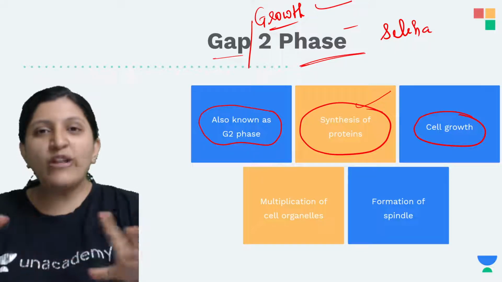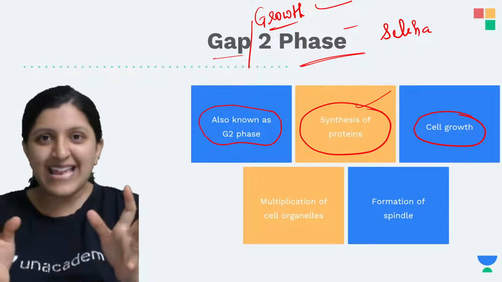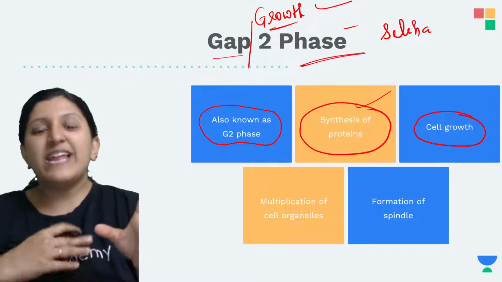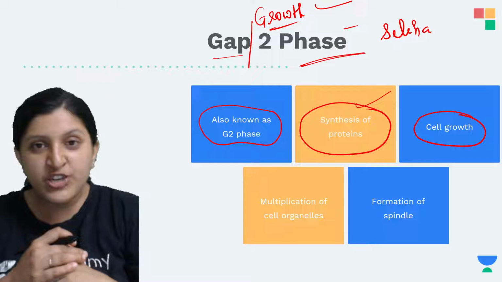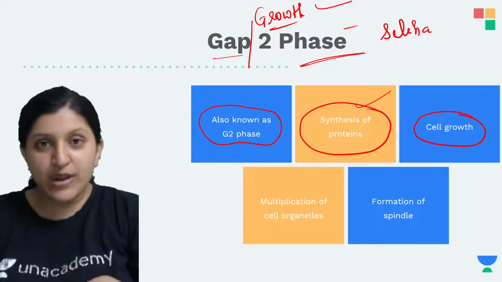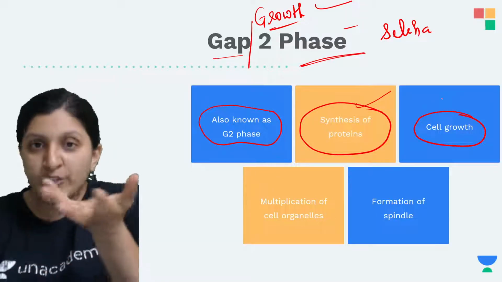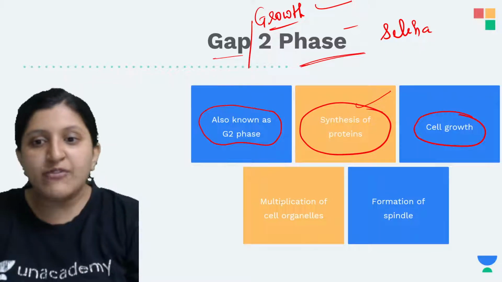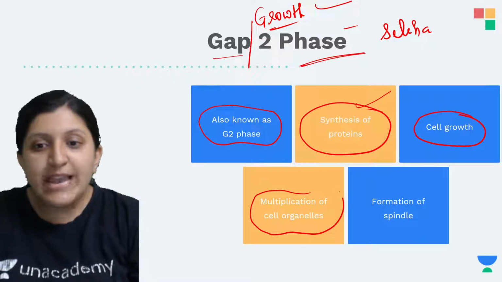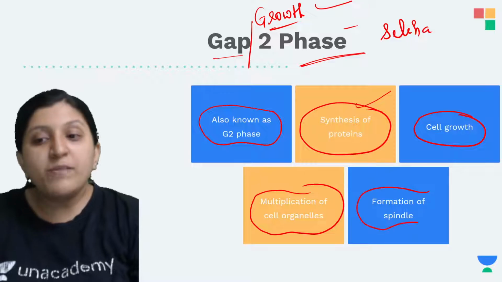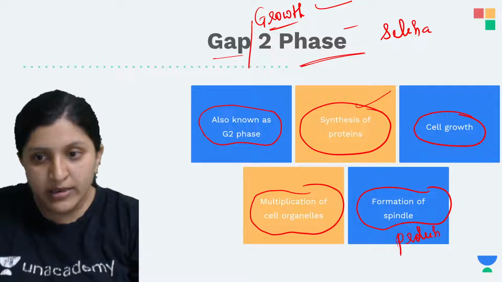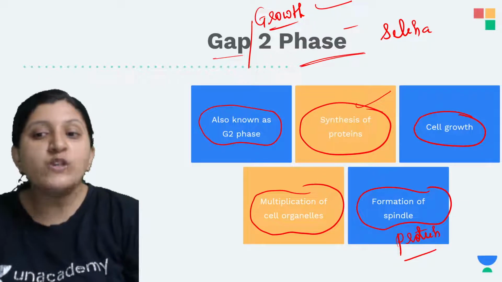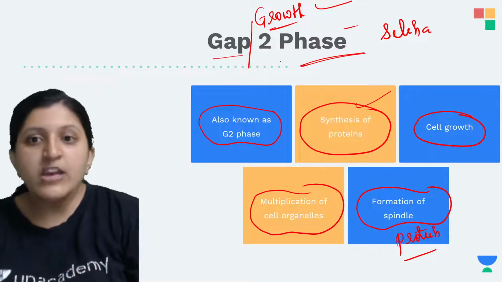Okay, since all these things are being formed in a cell, you can see that there is a continuous RNA formation, and a continuous protein formation. Okay, then DNA is also replicated, so naturally the cell is going to grow. Okay, so cell growth you can find, multiplication of cell organelles you can find, formation of the spindle, so that is the protein required for the spindle fiber, so that is also kept ready here in the G2 phase. Okay, is this clear? Any doubt till here?